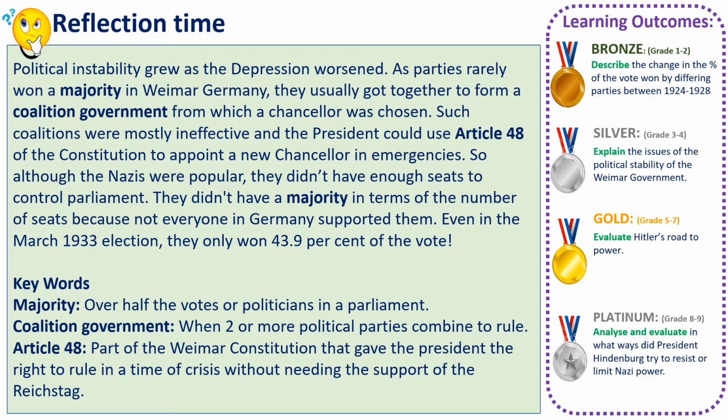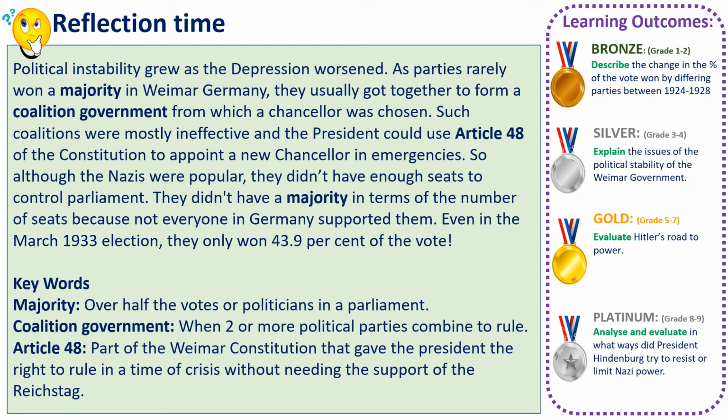So we can see that the support for the Communist Party remains very stable throughout the time period. It increases at points and it also goes down at points. The support for the Nazi Party remains fairly low in the end of the 1920s, at which point it rises very rapidly when we're in the early 1930s.